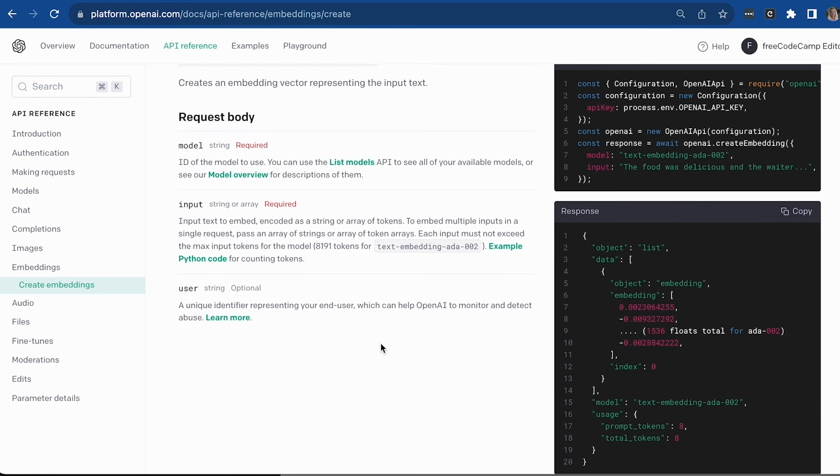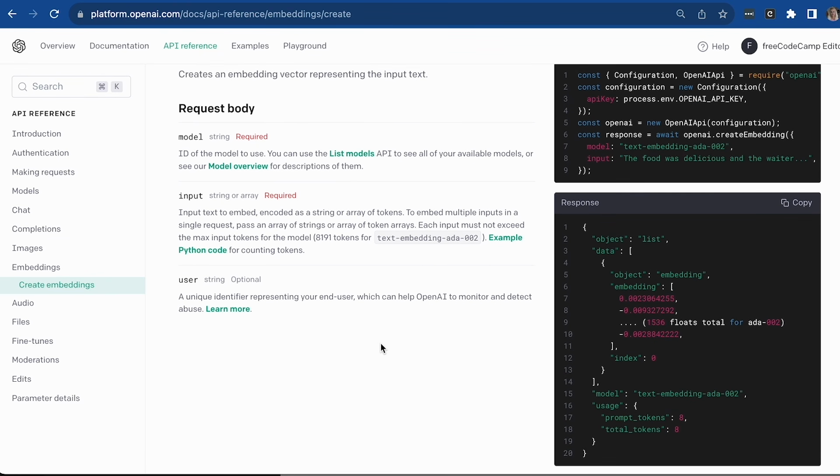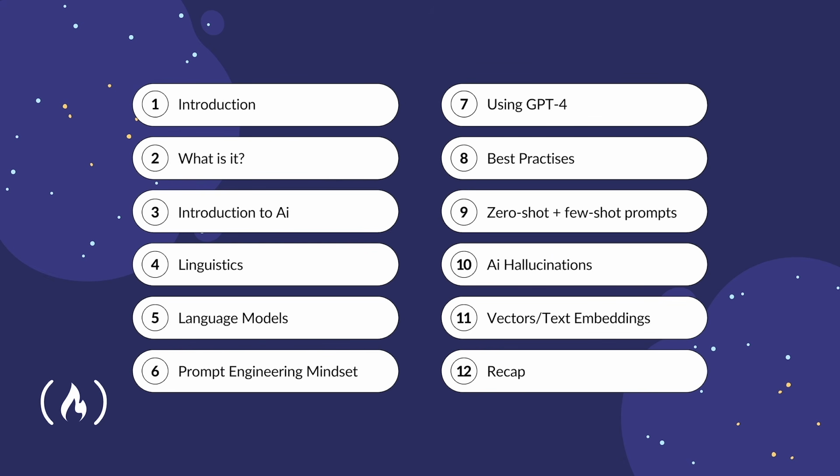Okay? So please have a go at playing around with this API in order to create your own text embeddings and compare them against other text embeddings in order to find similar text. And that's it. Thank you so much for watching this course on prompt engineering, in which we covered what it is. We covered an introduction to AI, as well as looked at linguistics, language models, prompt engineering mindset, using GPT-4, had a look at best practices, as well as zero-shot and few-shot prompting, as well as AI hallucinations, vectors or text embeddings, and this recap right here.